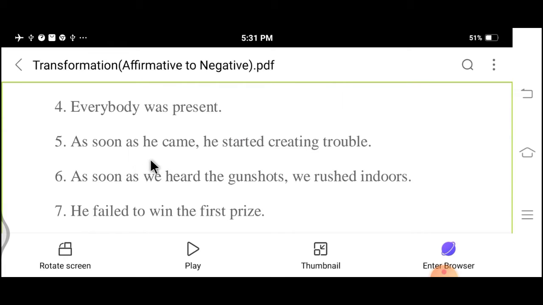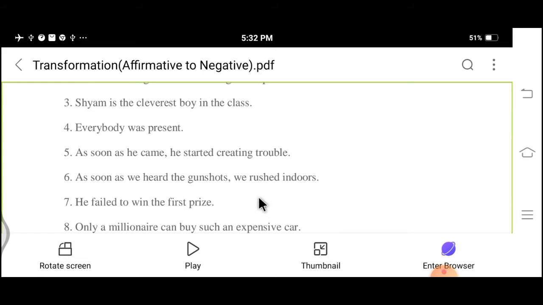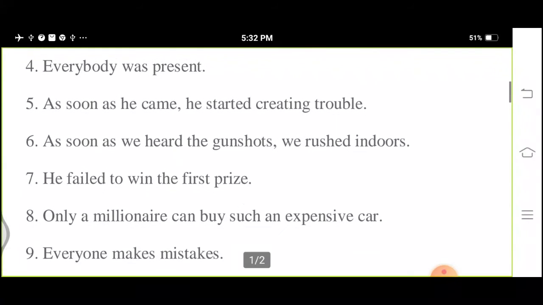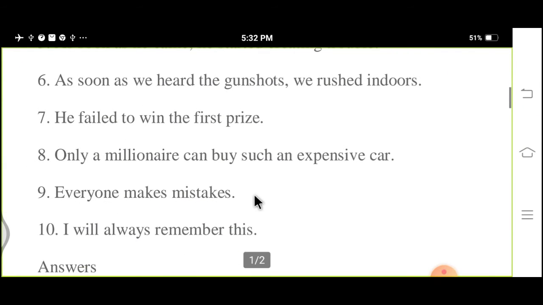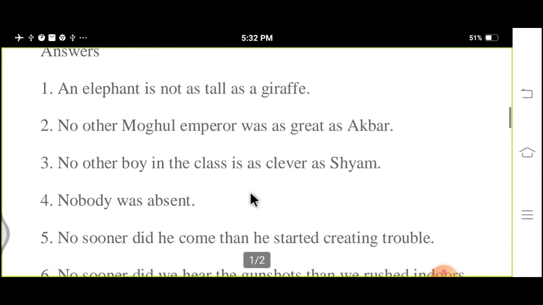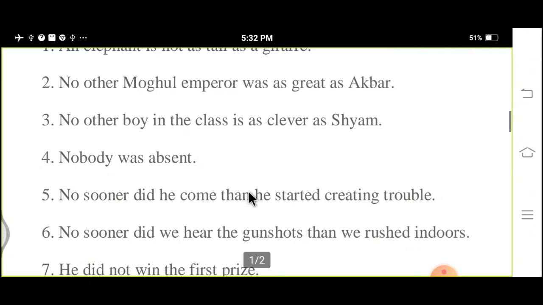As soon as he came, he started creating trouble. This is the fifth one. The negative: no sooner did he come than he started creating trouble.